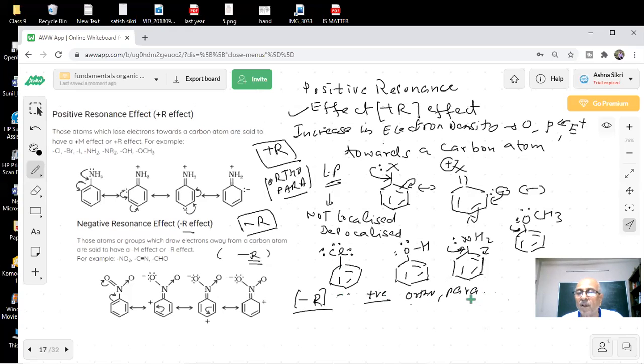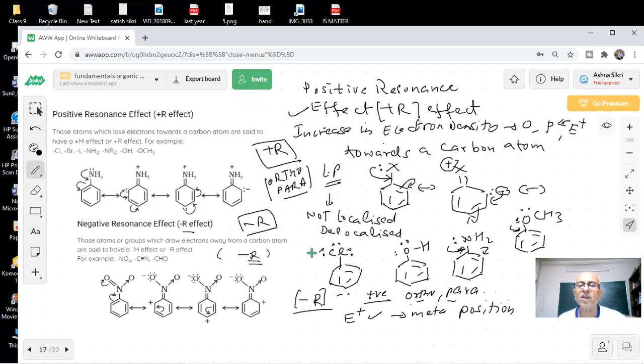So positive will be repelled here. So if electrophile is coming, where will it attach, at ortho, meta or para position? If E plus is coming, then it will go at meta position. This we will see in the organic reactions, students.